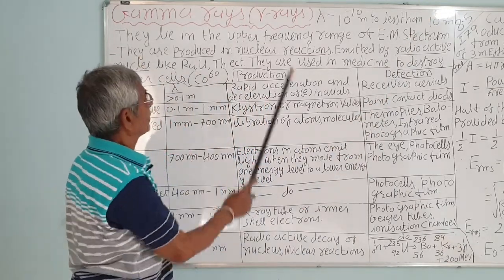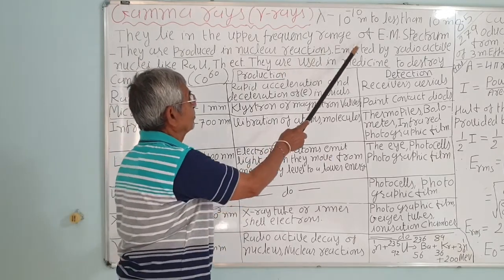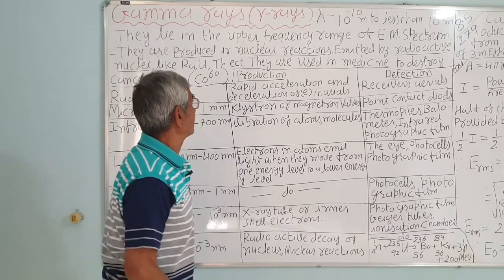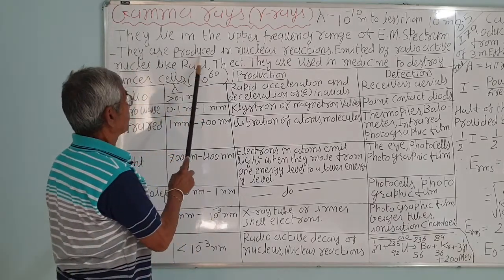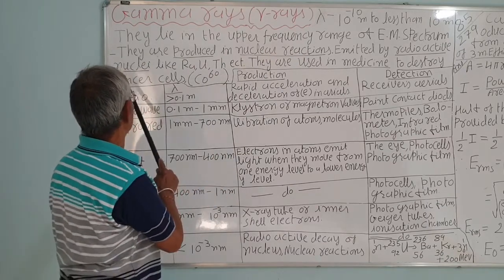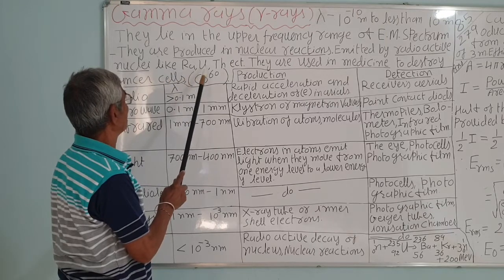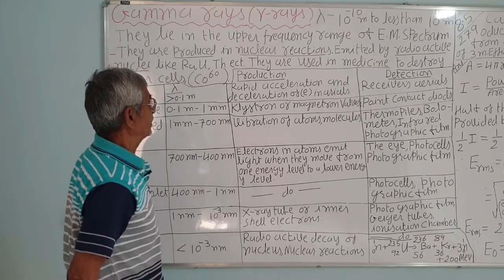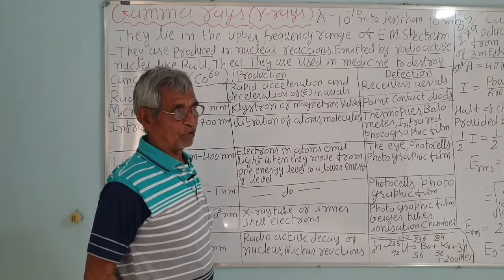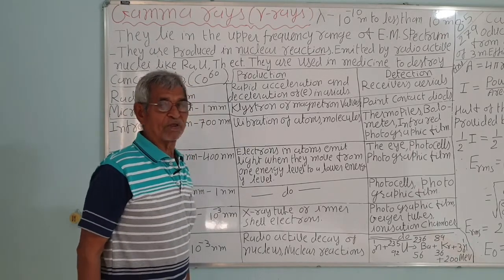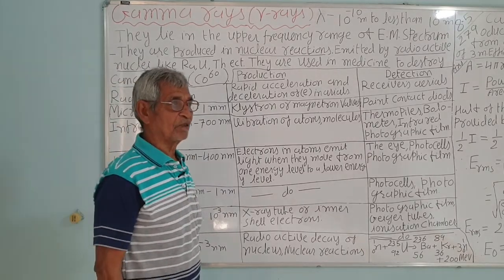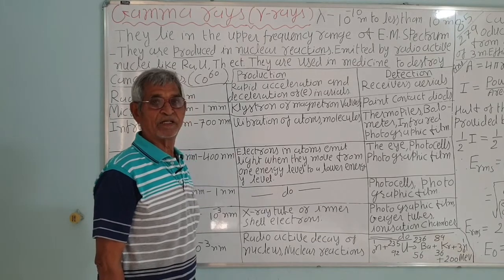They lie in the upper frequency range of the EM spectrum, uppermost, that is beyond the ultraviolet. They are produced in nuclear reactions or emitted by radioactive nuclei like radium, uranium, thorium, etc. There are so many. Above the 200 atomic mass number, or 82 atomic number, the nuclei of those atoms are unstable and they disintegrate spontaneously by emitting alpha, beta and gamma rays.